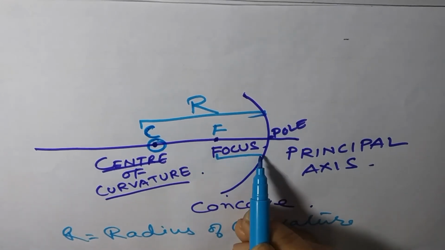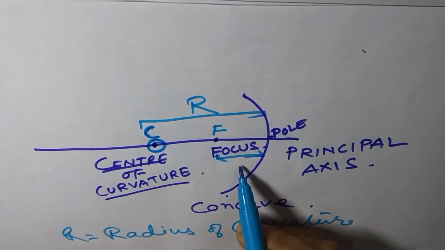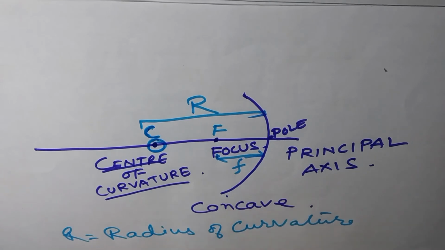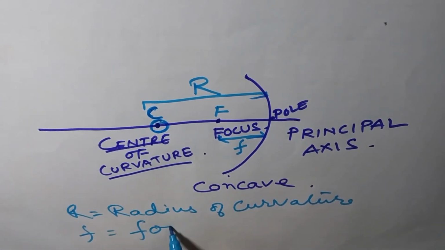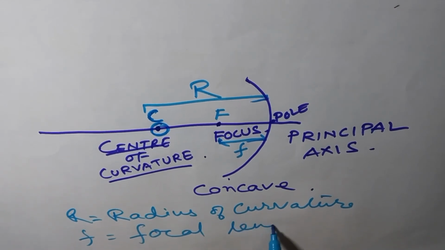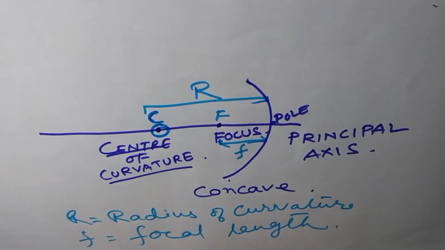And the distance from the pole to the focus is denoted by a small f, and this f is called the focal length.